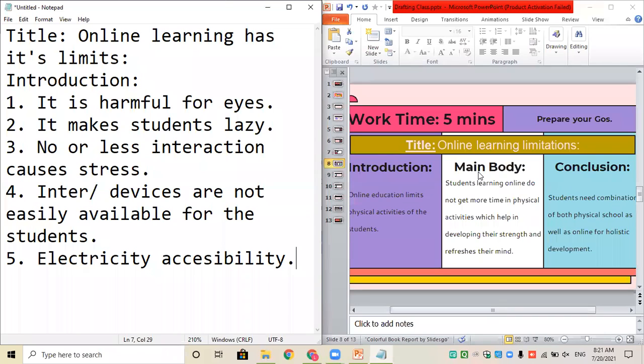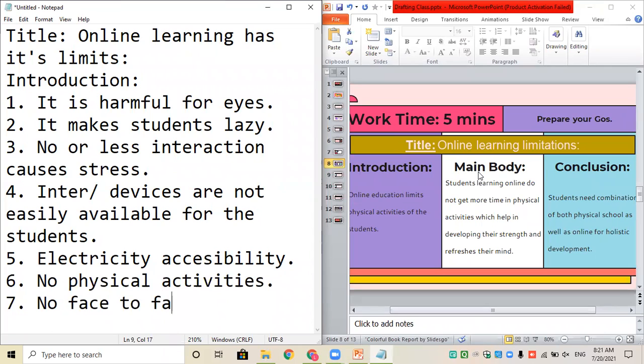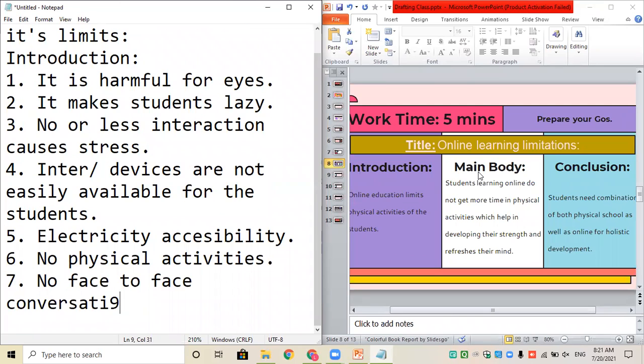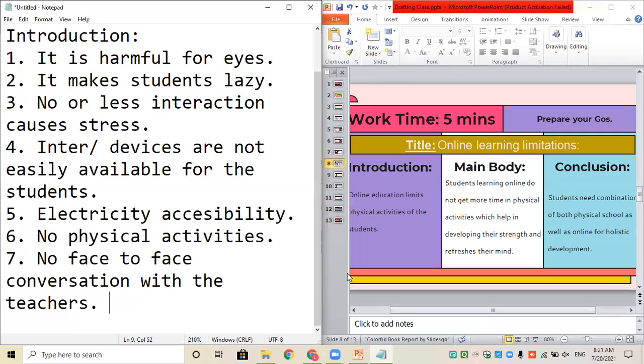Yeah. So let's take the 6th point. Physical activities. No face-to-face conversation with the teachers.